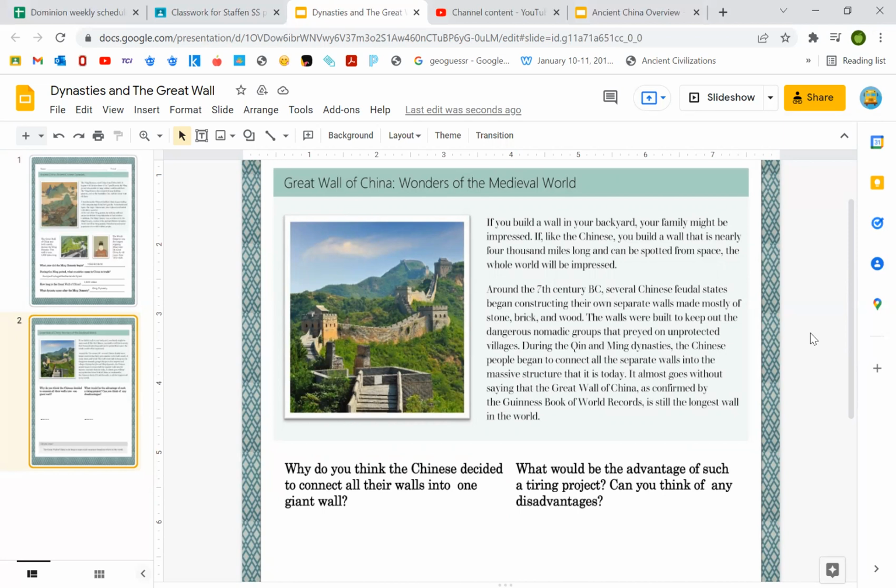Around the 7th century BC, several Chinese feudal states began constructing their own separate walls, made mostly of stone, brick, and wood. The walls were built to keep out the dangerous nomadic groups that preyed on unprotected villages. During the Qin and Ming dynasties, the Chinese people began to connect all the separate walls into the massive structure that is today. So what that is saying is different villages, dynasties, government officials, they built the wall in pieces and then it was looped together. It was constructed together, so it made one massive wall. It almost goes without saying that the Great Wall of China, as confirmed by the Guinness Book of World Records, is still the longest wall in the world.